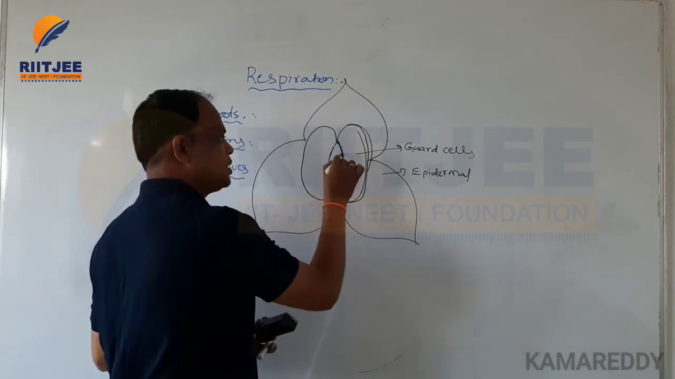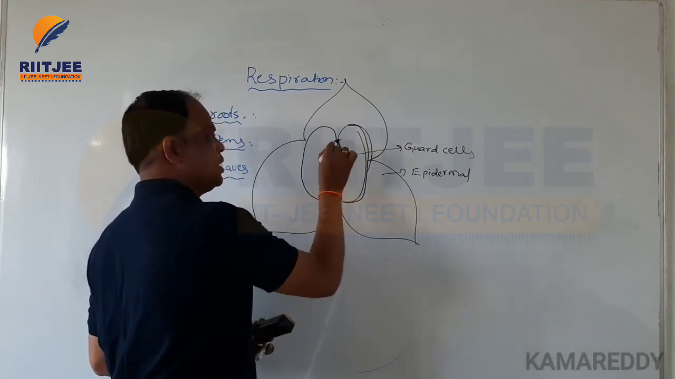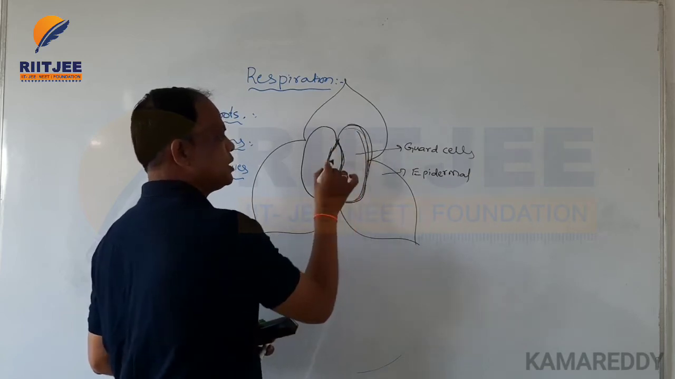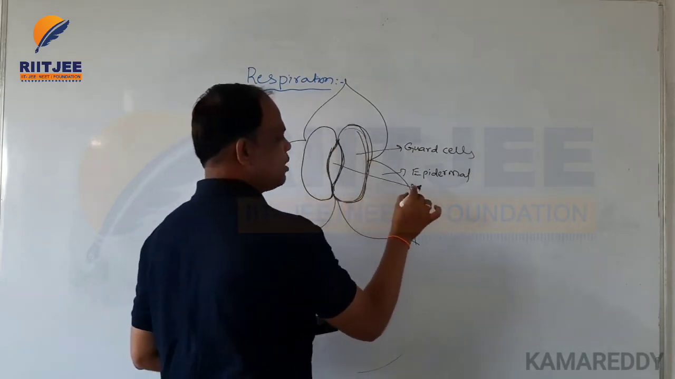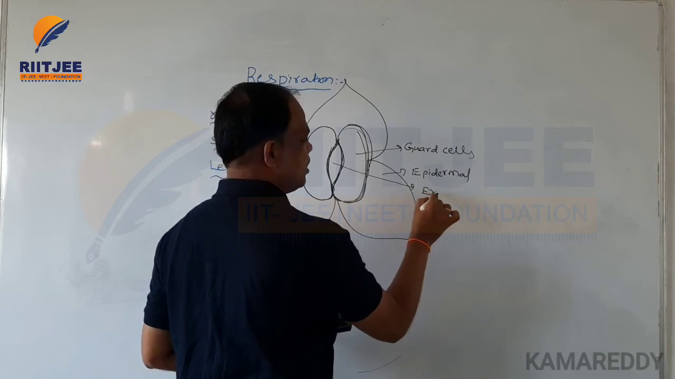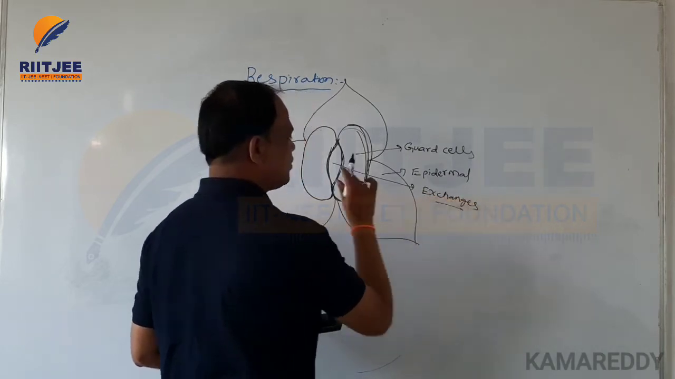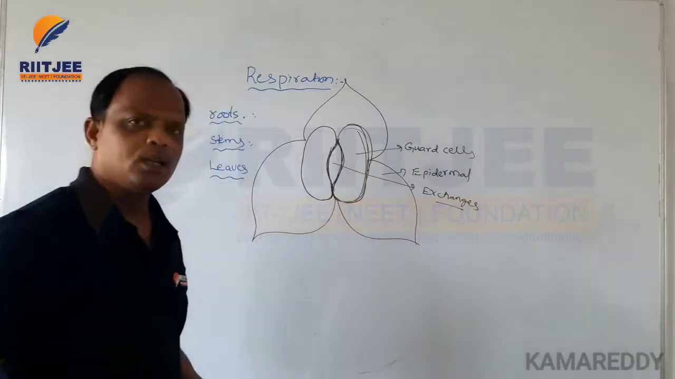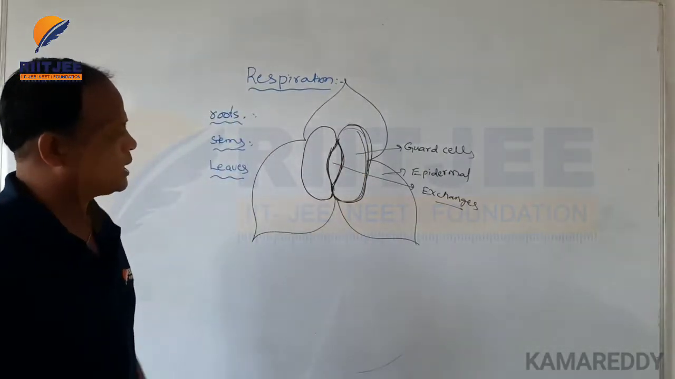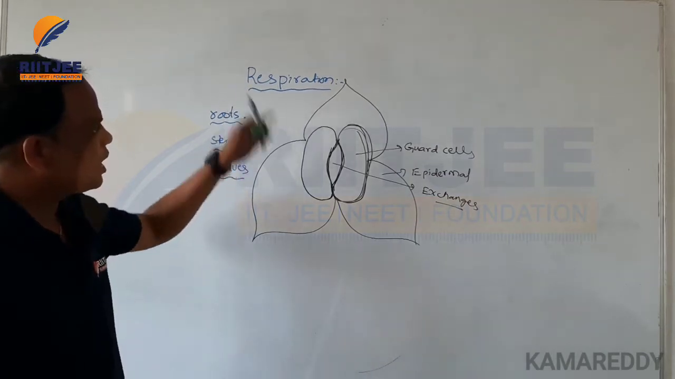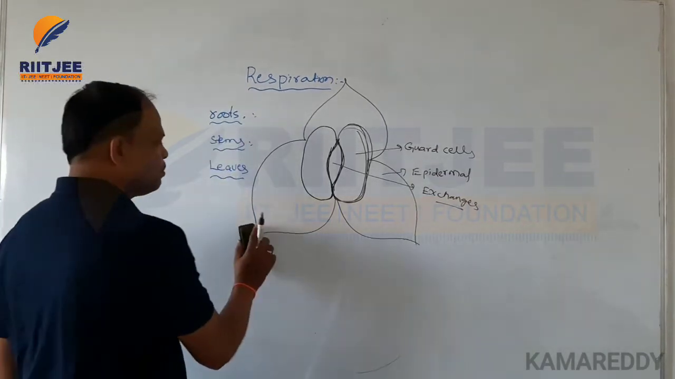With the help of this opening of stomatas, all the leaf systems exchange gases. Okay, so with the help of stomatas, all the leaves are involved in the respiration process. Okay, right. So this is the respiration process.